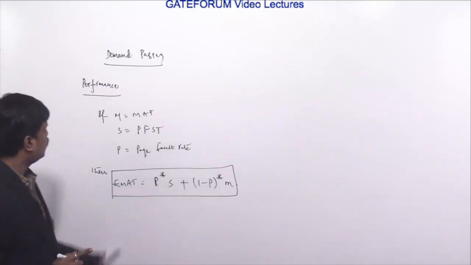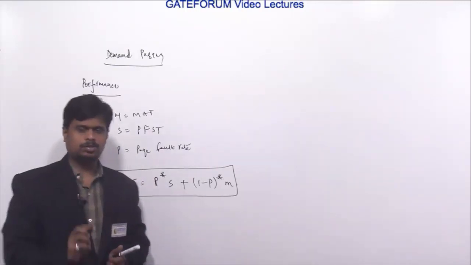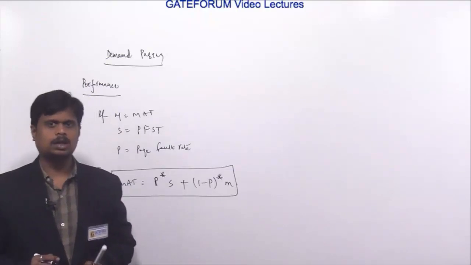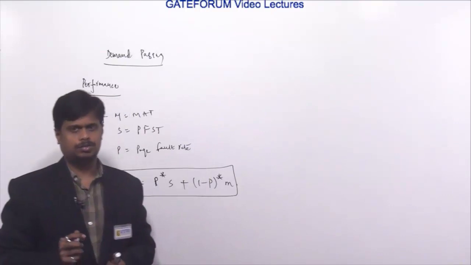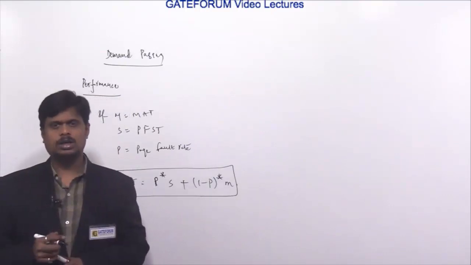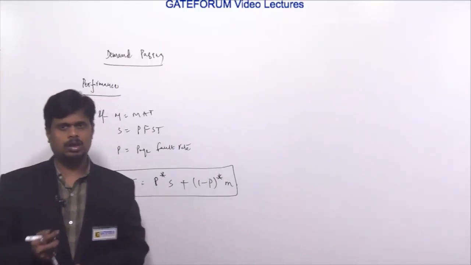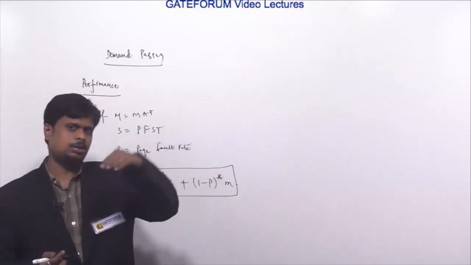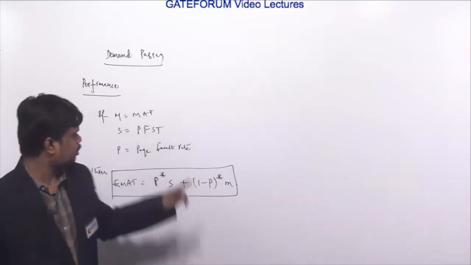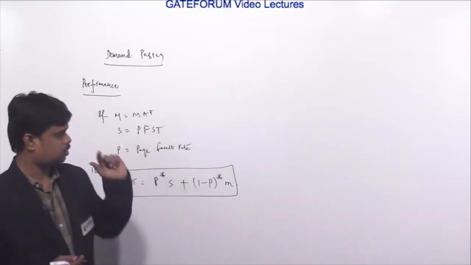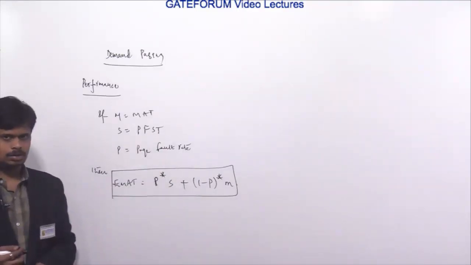Okay. So here, page fault. What is the meaning of page fault? If the requested page of the CPU is currently available in the main memory, then it is said to be a page hit. If it is not available in the main memory, then it is called a page fault. When that page fault occurs, we need to service that page fault. The meaning of servicing is bringing that particular page from secondary memory to main memory. For that it takes some time, which is called page fault service time. So these are the parameters here.